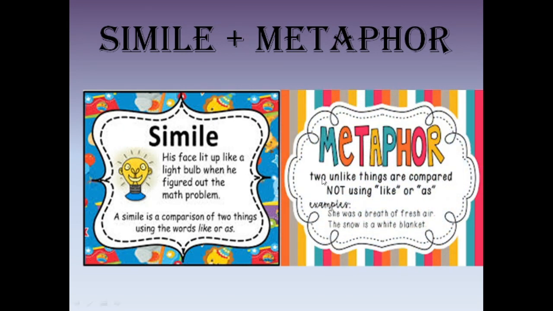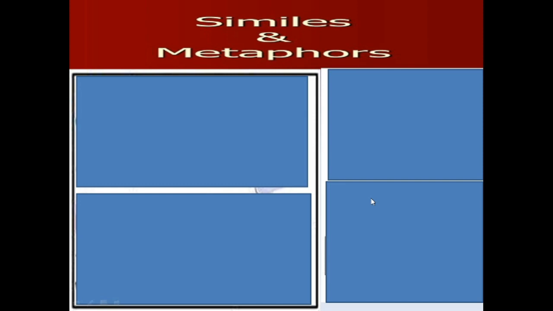Metaphor is a comparison of two unlike things without using the words like or as. As you know, in simile we are using the word like, but in metaphor we are not using the words like or as. Here are the examples. She was a breath of fresh air. The snow is a white blanket. We are not saying that snow looks like a white blanket or snow is as a white blanket. We are directly saying that the snow is a white blanket. So for simile we use the words like or as for the comparison, but in metaphor we do not use the words like or as for comparison.